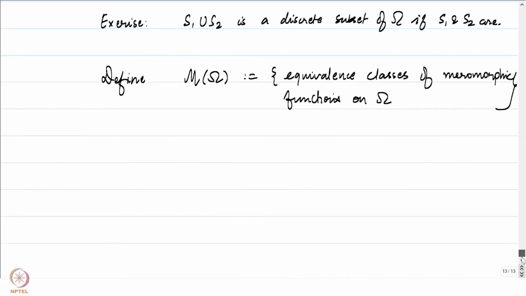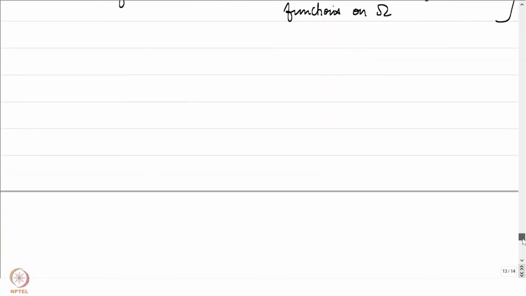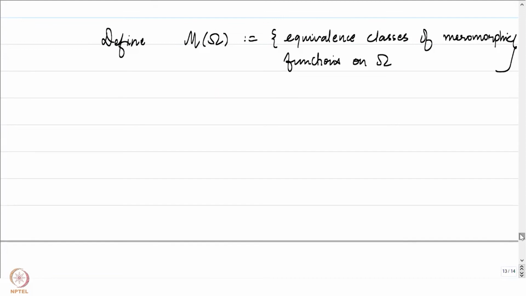Now, if you have two equivalence classes, let's define how to add these equivalence classes. Even though they are being called equivalence classes, they are just meromorphic functions. They are just functions which are defined outside a singular set. Notice that S is being used because it's the set of singular points. So if we take f, g in M of omega, their equivalence classes define f plus g.